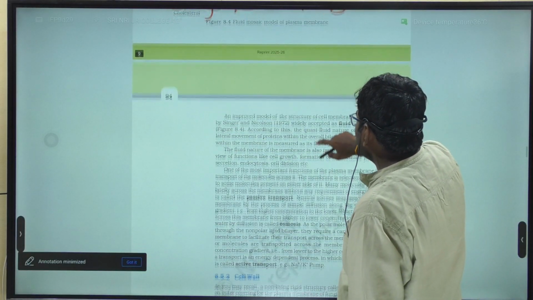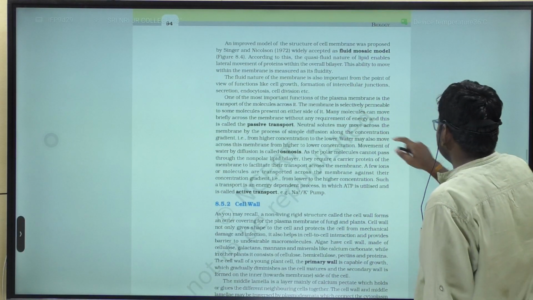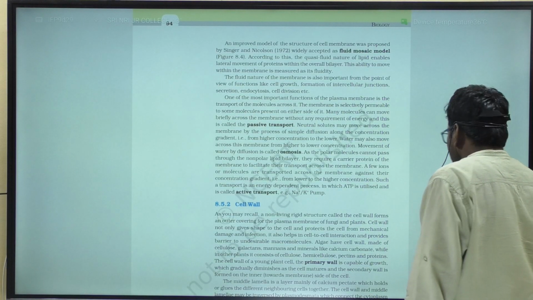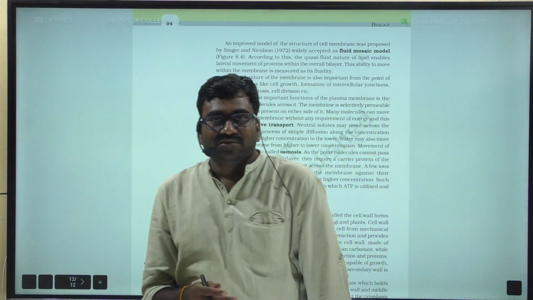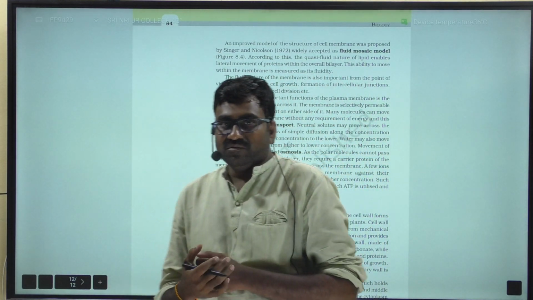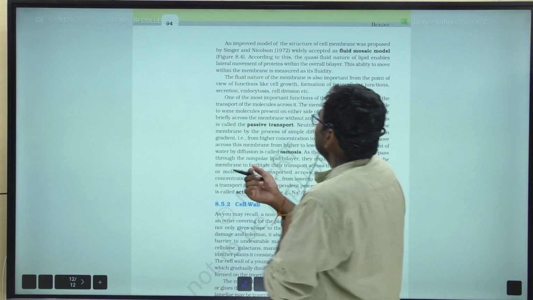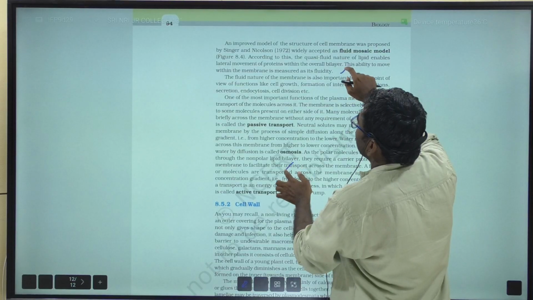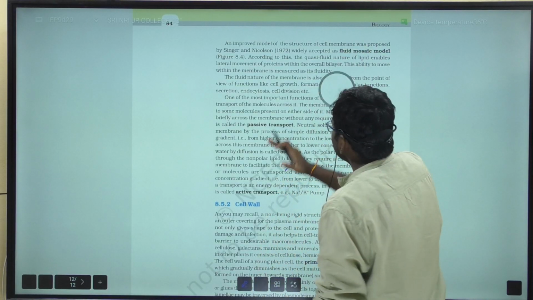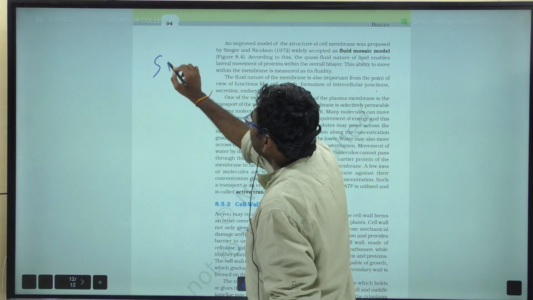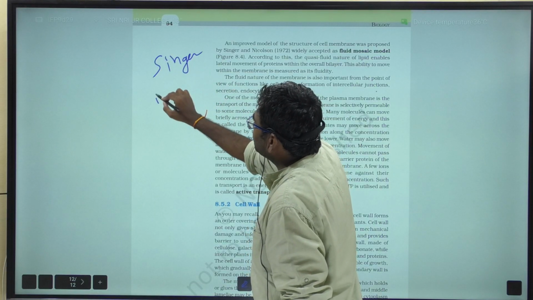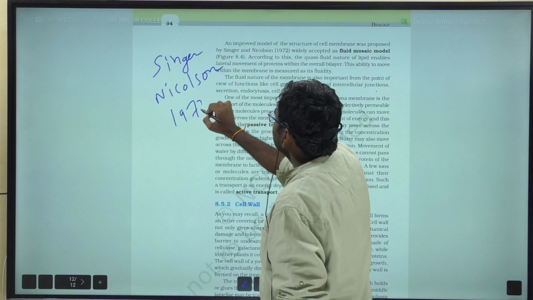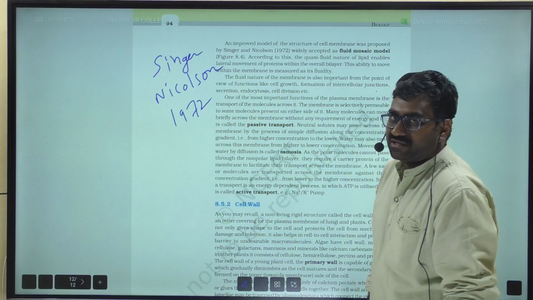An improved model of the structure of the cell membrane was proposed by Singer and Nicholson in the year 1972. So here we are discussing the cell membrane structure.